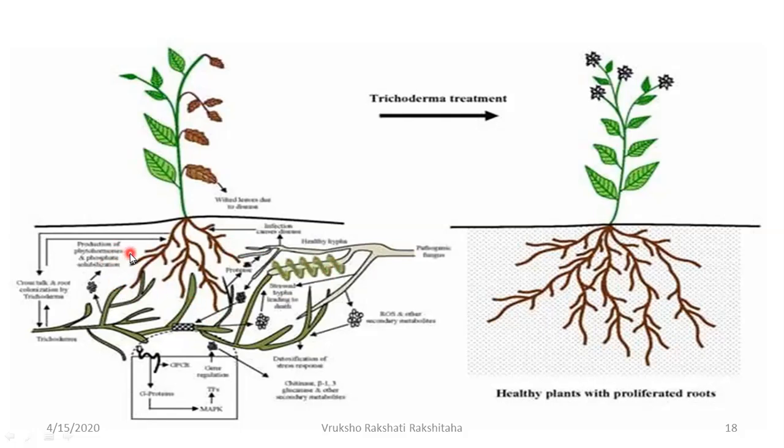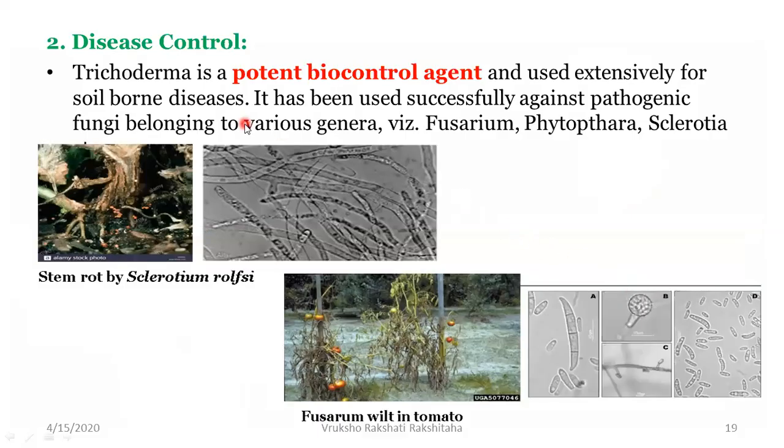Similarly, it also makes available the water, and also the nutrients and the macronutrients. So after Trichoderma treatment, the plant recovers and it shows very healthy growth, and you can see how much that is a very profuse development of the roots. The second benefit is about disease control. Trichoderma is a potent biocontrol agent and it is used extensively for soil-borne diseases. It has been used successfully against pathogenic fungi belonging to various genera like Fusarium, Phytophthora and Sclerotium.